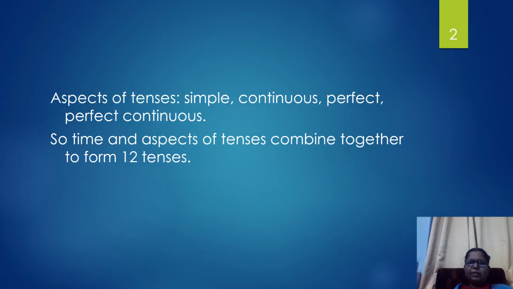Aspects of tenses: simple tense, continuous tense, perfect tense, perfect continuous tense. Simple tense means occurring right now. The incident or the action taking place right now is in the simple tense. In present tense, we talk about simple present tense.